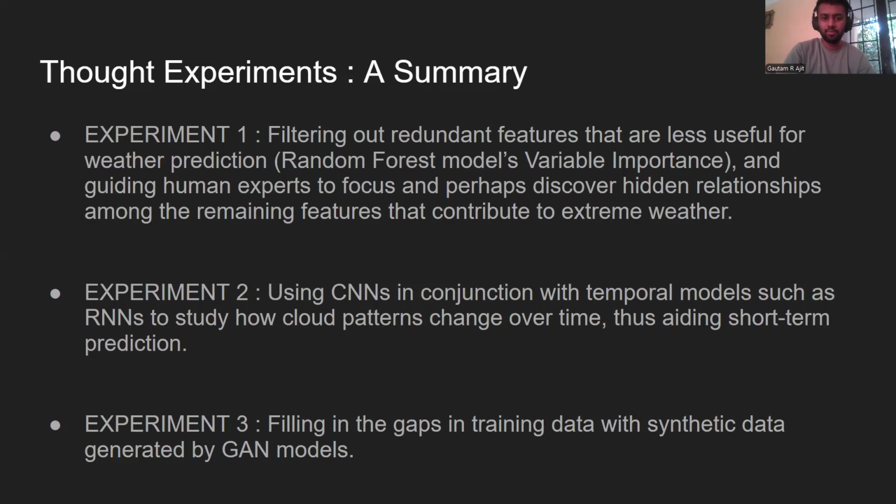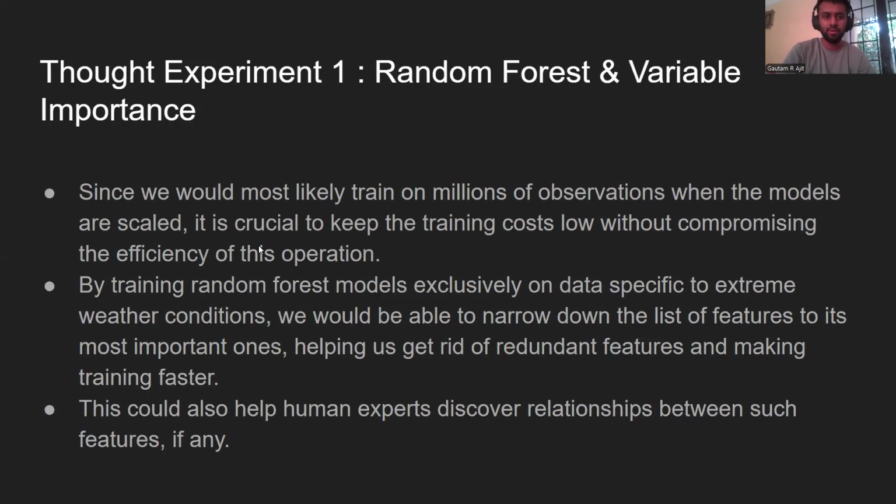The second thought experiment uses CNN in conjunction with other models such as RNNs or LSTMs to study how cloud patterns change over time, thus aiding short-term prediction. And the third and final experiment is about filling in the gaps in training data with synthetic data generated by generative adversarial network models.